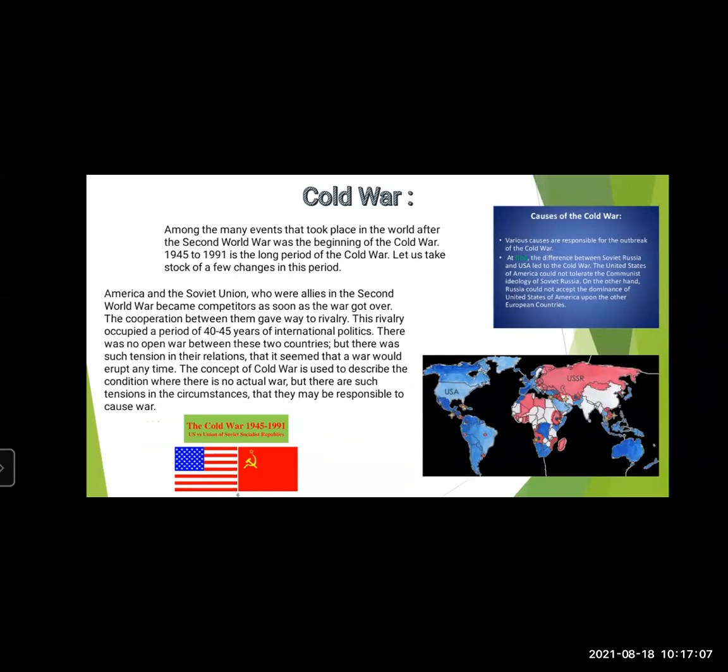America and Soviet Union were allies, together in partnership in the Second World War. Now they became competitors as soon as the war got over. The cooperation between them gave way to rivalry. They became opposition, enemy, rival. There was rivalry between each other. This rivalry occupied a period of around 40 to 45 years of international politics.